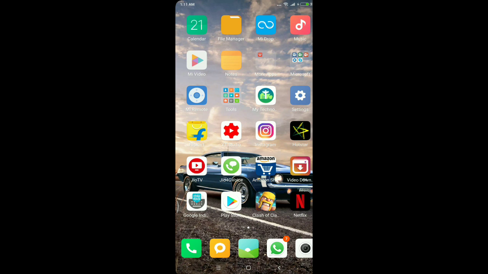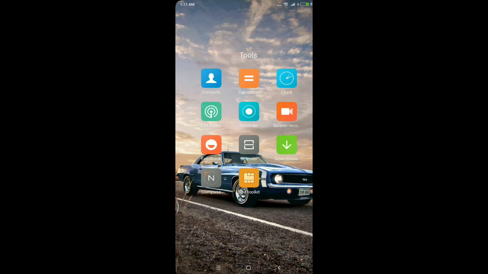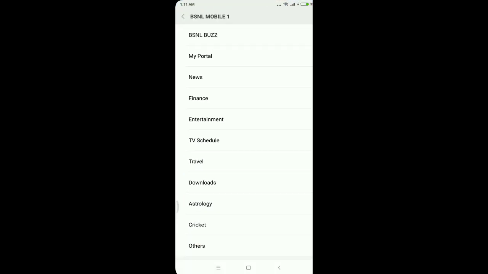Okay, so first of all, what you want to do is, you want to open your SIM Toolkit application. Each Redmi phone consists of a SIM Toolkit application. Okay, so open that application. Okay, so here I have been using BSNL. That's why I have BSNL Toolkit application. So open that Toolkit application.